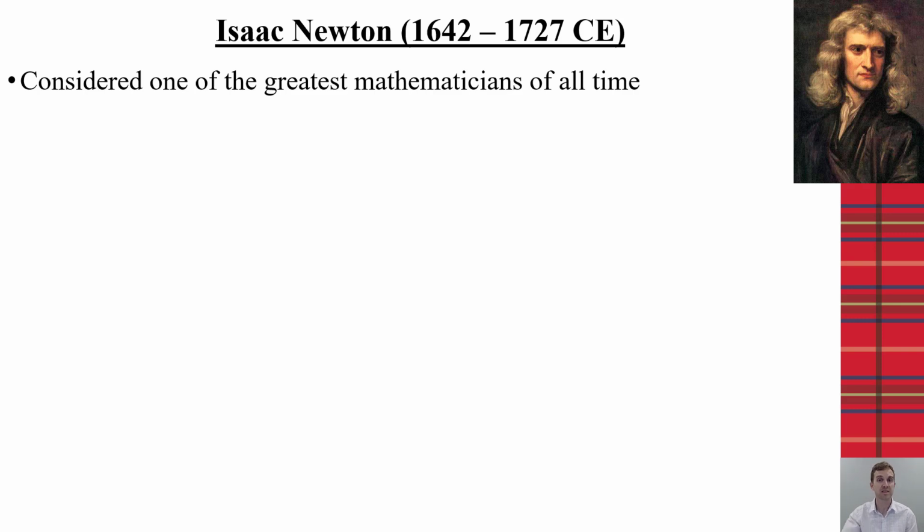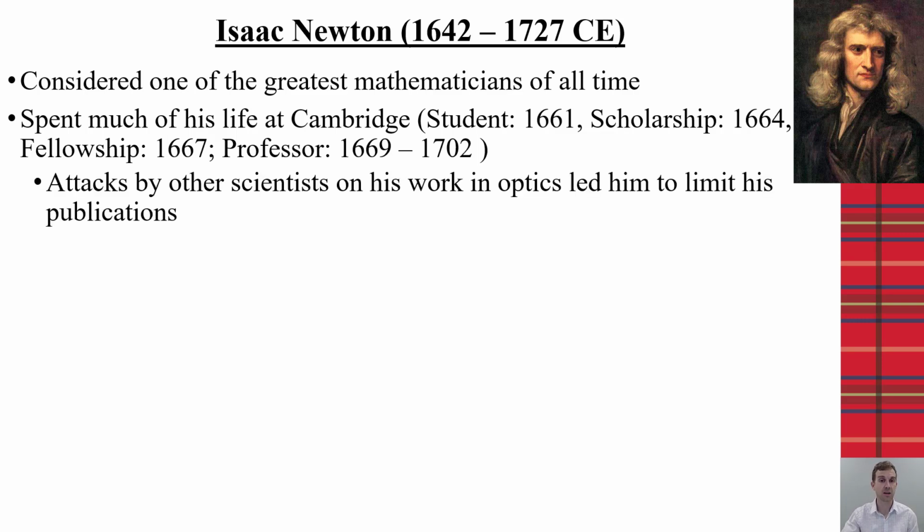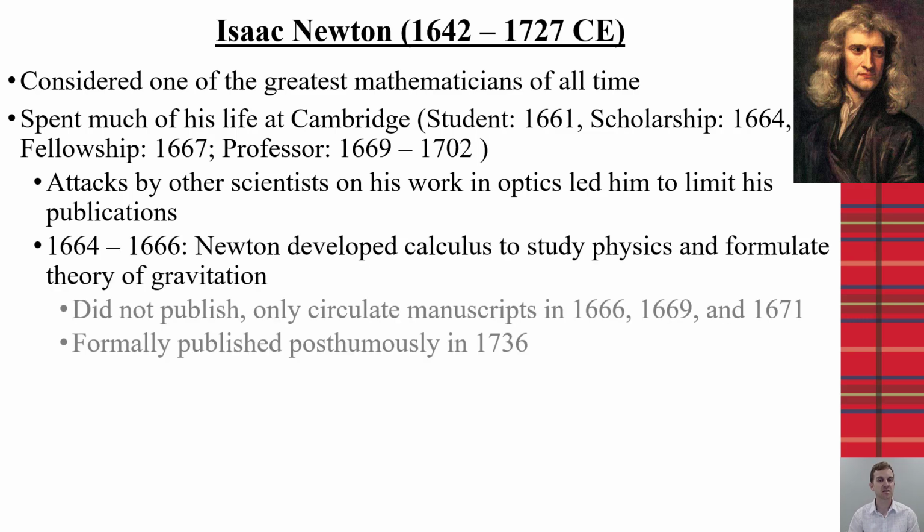as well as one of our greatest scientists. He spent a significant portion of his life at Cambridge, starting in 1661 all the way up until 1702, taking breaks only for times when it was closed for the bubonic plague. Often, though, he would not formally publish much of his work because he had scientists attack some of his initial works on optics. And this leads to some of what happens with the different views of the origination of calculus